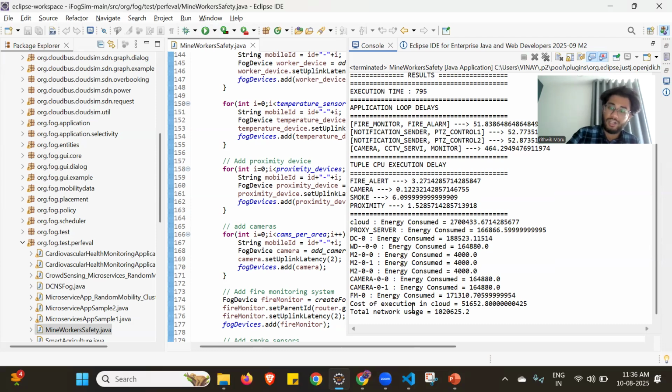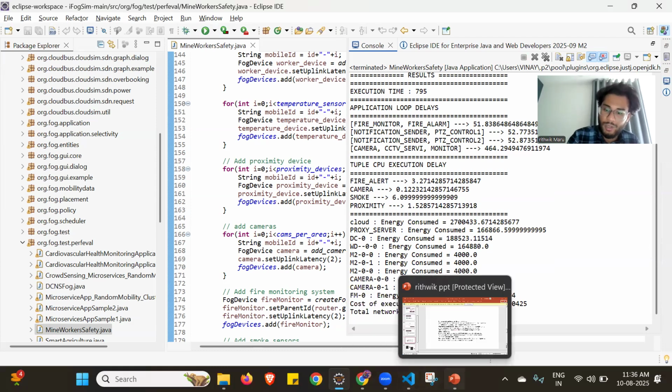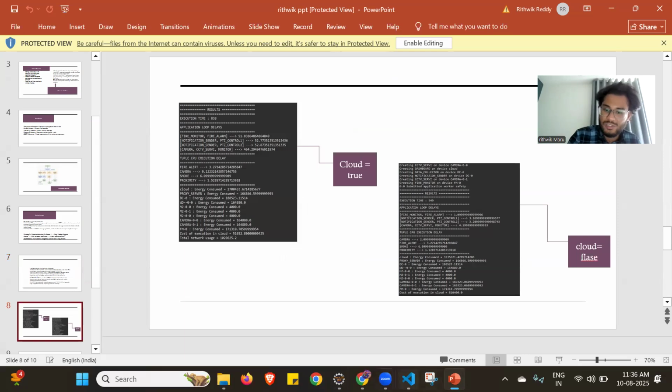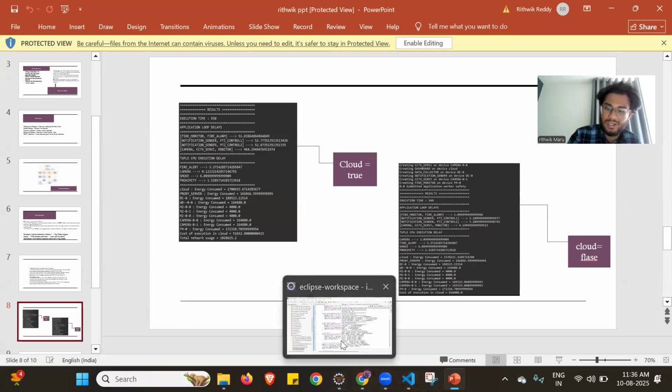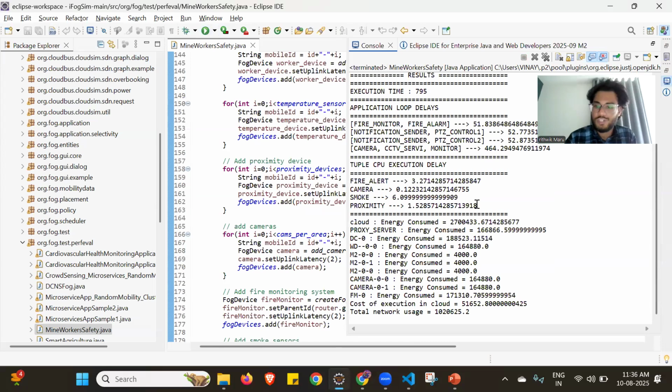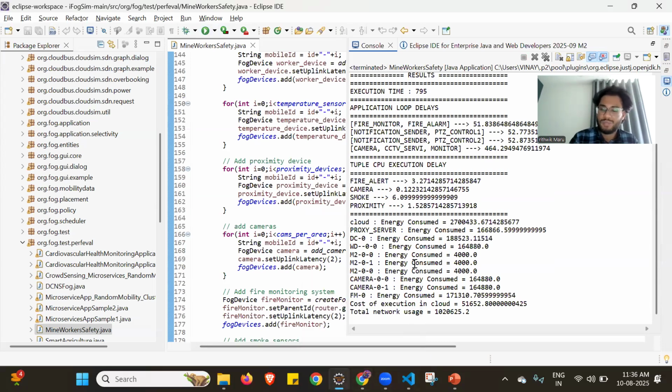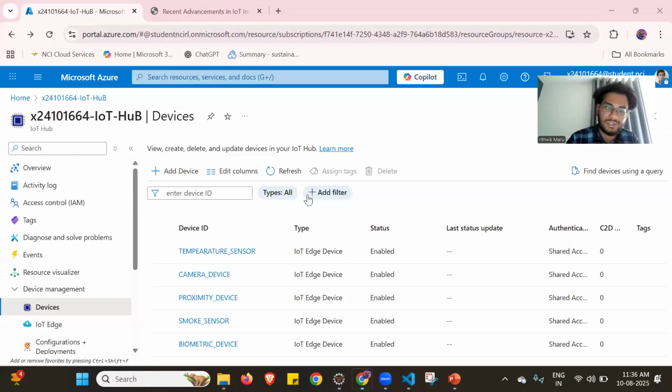One is cloud, when you have the cloud, and when you don't have the cloud. So if I go to my PPT, I have just added the photos as well. It is pretty much the same in the console which I'm getting over here. So this is one type of simulation. Another type of simulation is from the IoT, like the Azure IoT. This is the basic side.